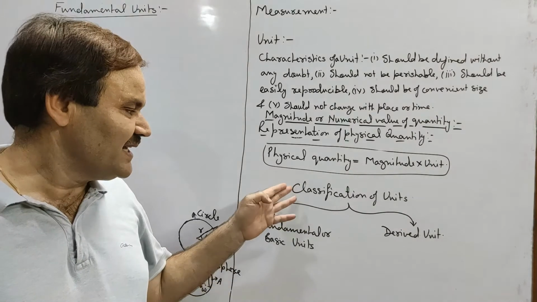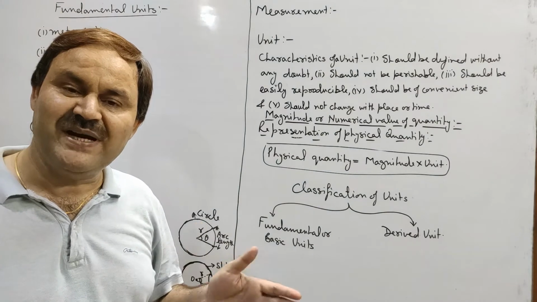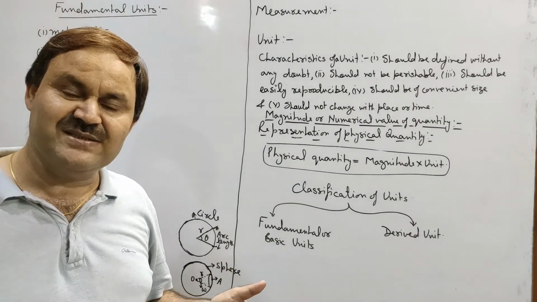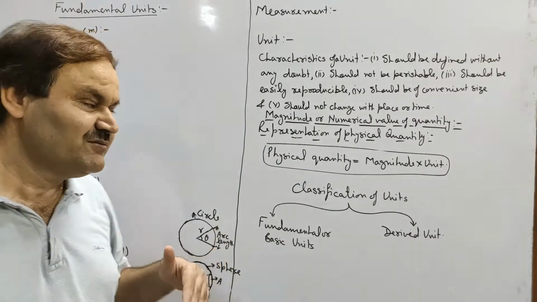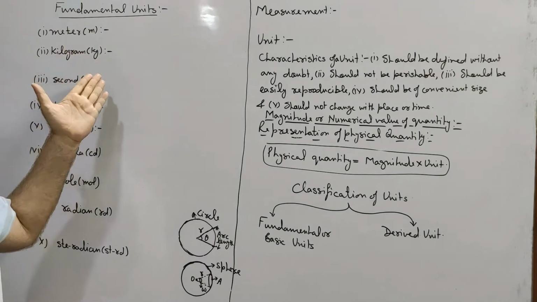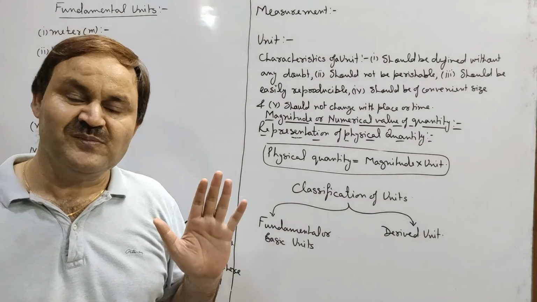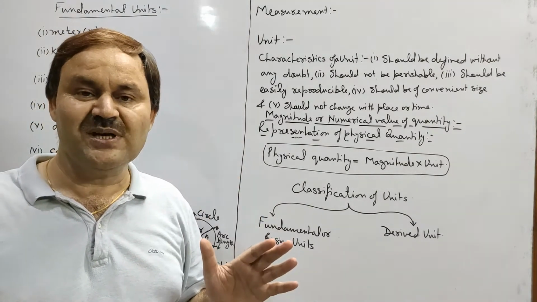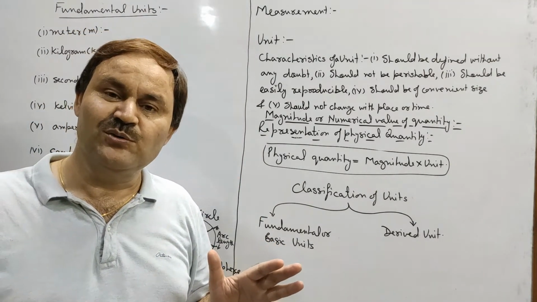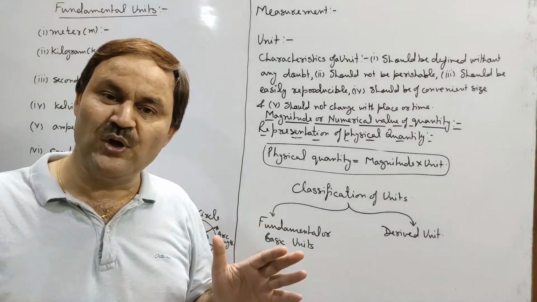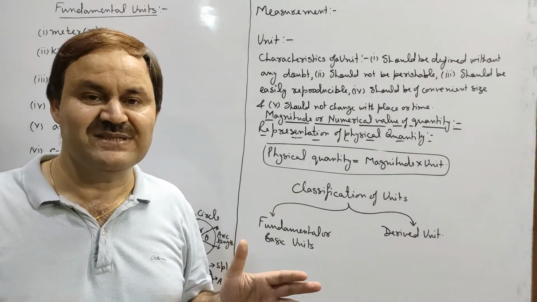Then we will classify the units depending upon their existence, and then we will define all fundamental units. Now you should be ready with your pen and notebook to make notes of important points for your future revisions.